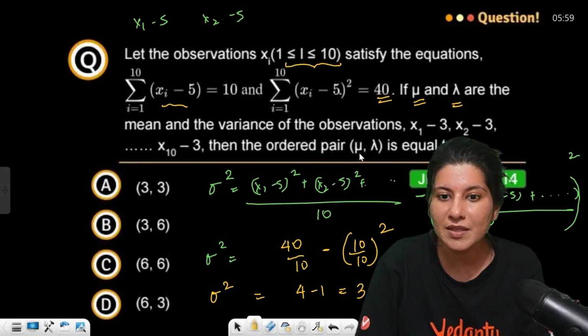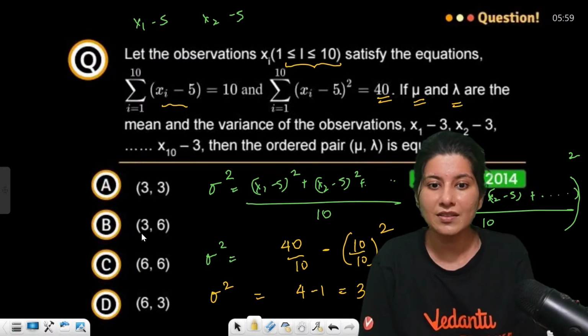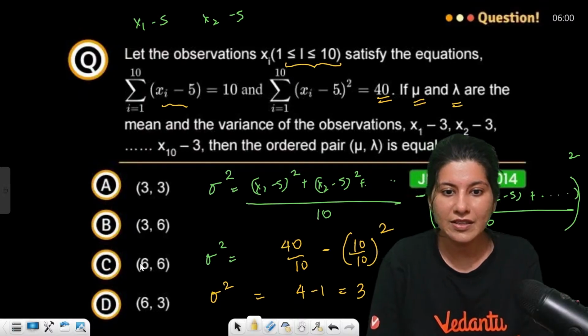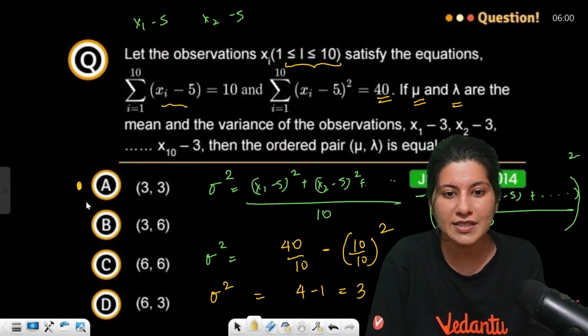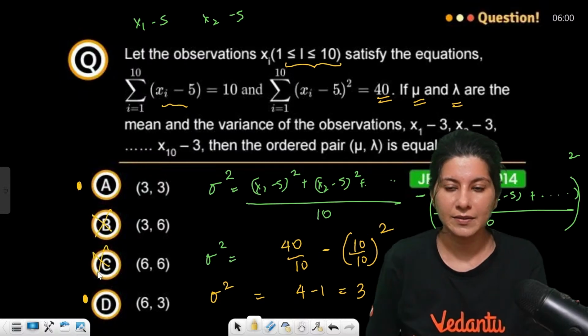So what does that mean? Mu is the mean, lambda is the variance. So lambda will remain 3. Right? Lambda will remain 3. So either option A is correct or D is correct. Options B and C are incorrect.